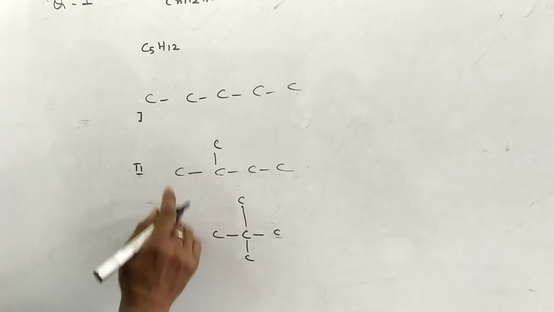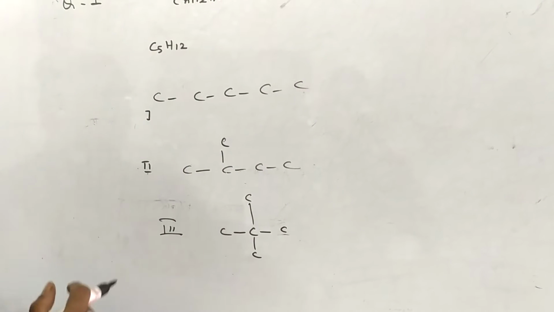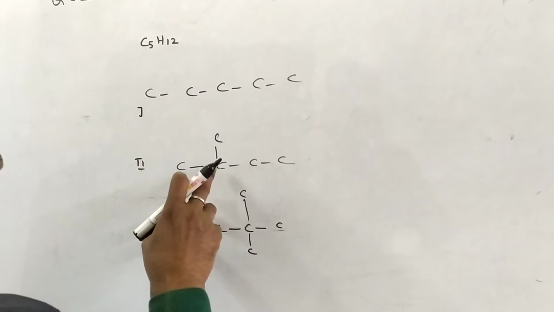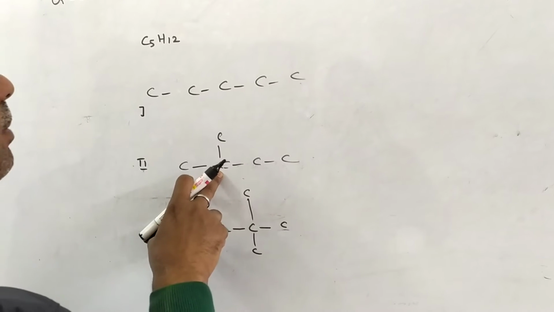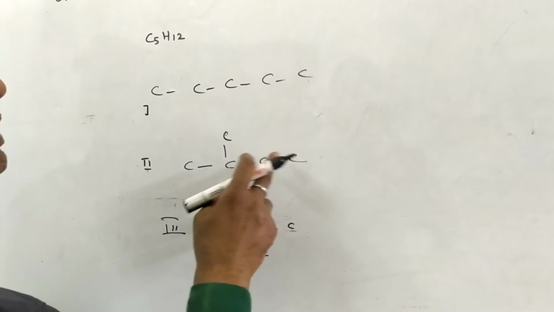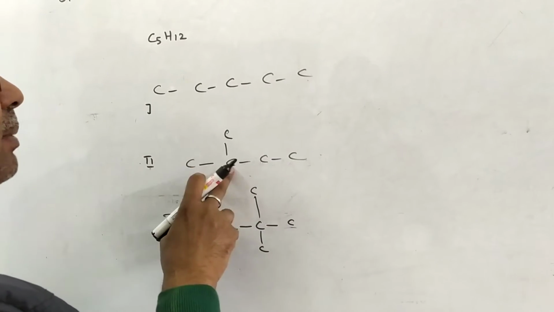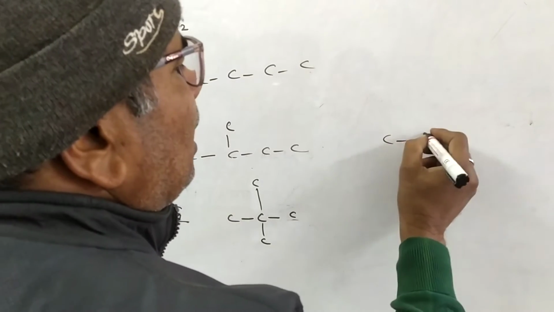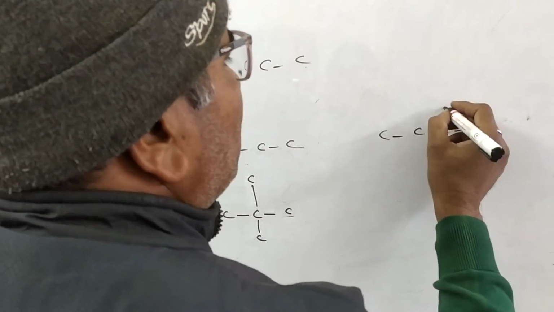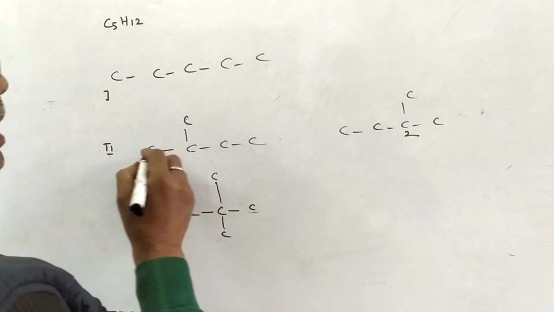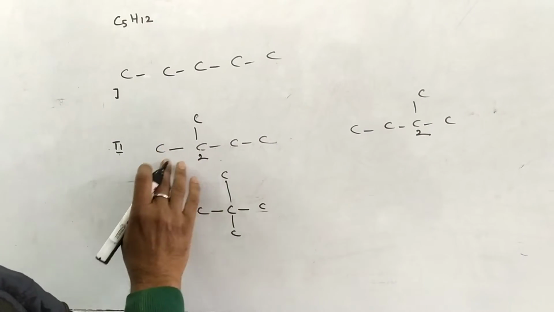There are 3 structures of pentane. You can change this carbon, but it can come only at this carbon. This is carbon number 2 from this side, and this is carbon number 2 from this side. Therefore, both will have the same structure like this. If you write like this, then this is at carbon number 2, and this will be on carbon number 2.